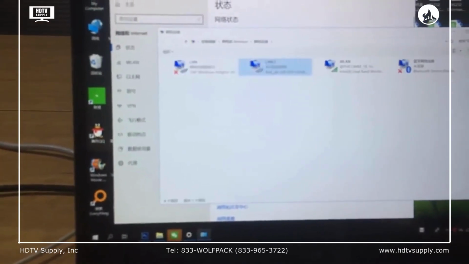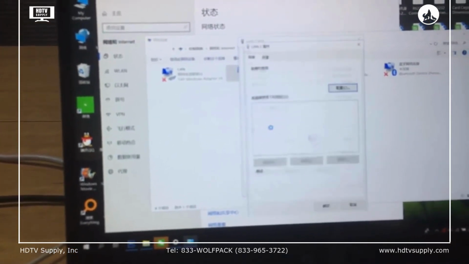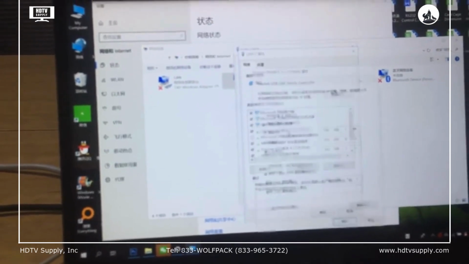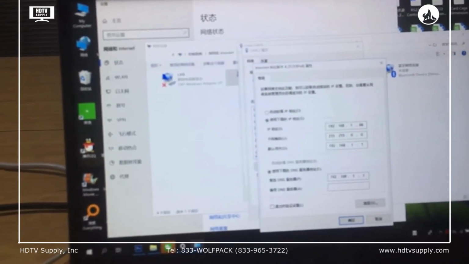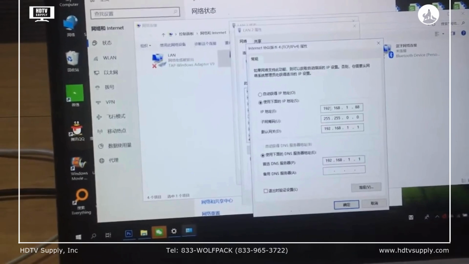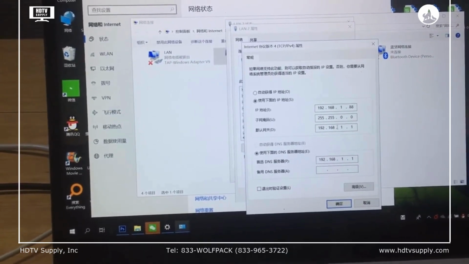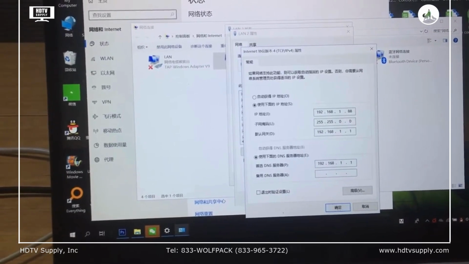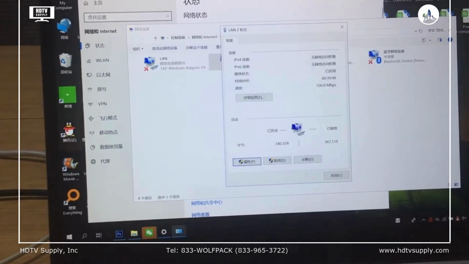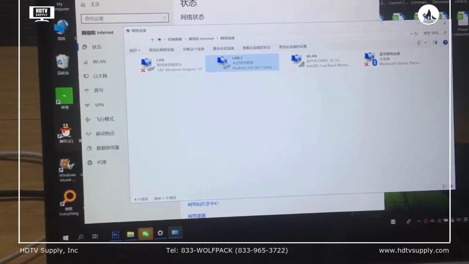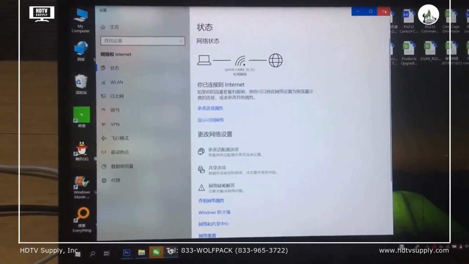We click and change the TCP/IPv4, and set the IP address as 192.168.1.88, and also the gateway and DNS. Just click OK and close all those windows.